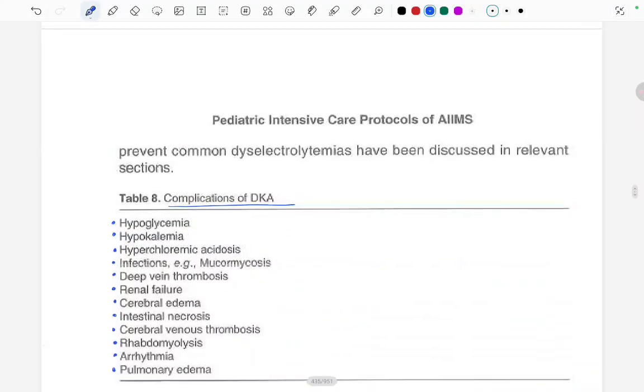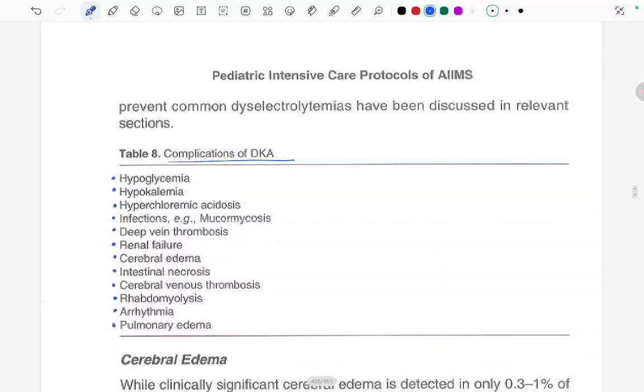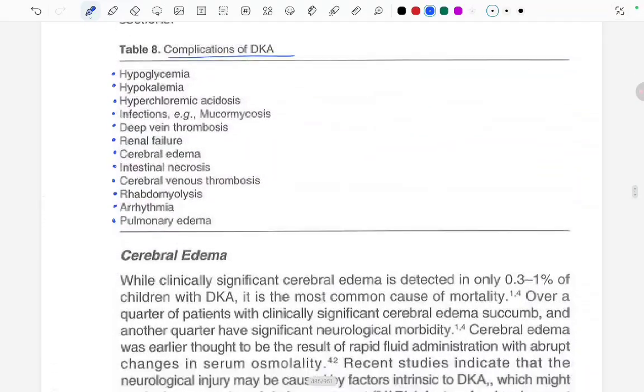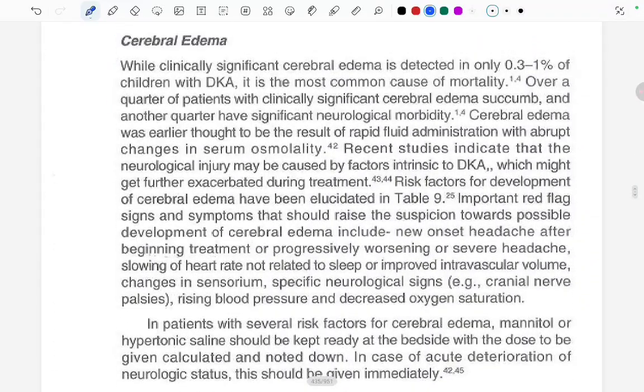Strategies to prevent the complications of common dyselectrolemias have been discussed in the relevant sections. We are first going to read about cerebral edema. While clinically significant cerebral edema is detected only in 0.3 to 1% of children with DKA, it is the most common cause of mortality. Over a quarter of patients with clinically significant cerebral edema succumb, and another quarter have significant neurological morbidity.